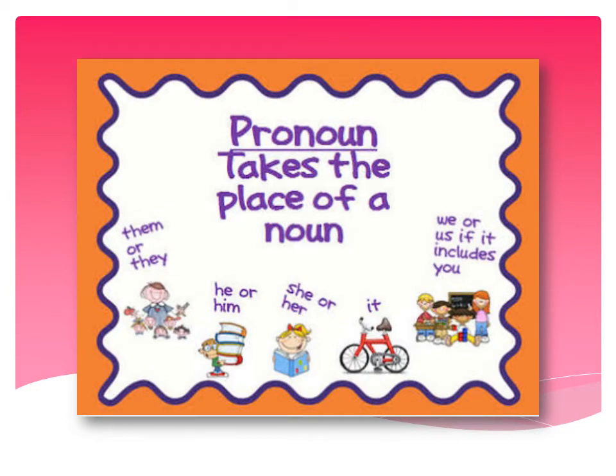Now it is clear that a pronoun takes the place of a noun. For many persons we use the pronoun them or they. For a boy we use he or him. For a girl the pronoun is she or her. For any non-living thing the pronoun is it. And again, for many people we use we or us if it includes you. So for many people, if you are included in those people, you will use the pronoun we, and if you are not included in those people, you use the pronoun they.